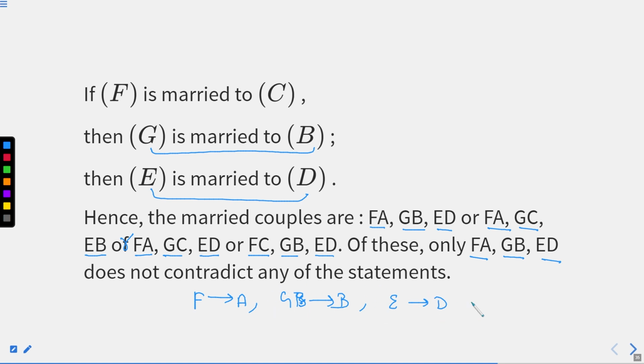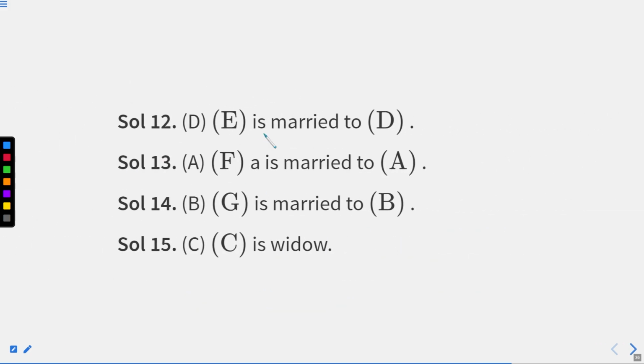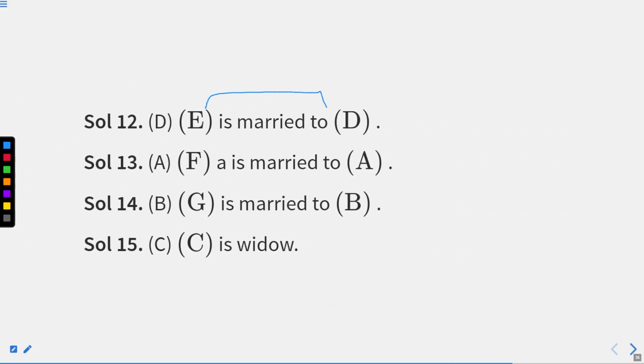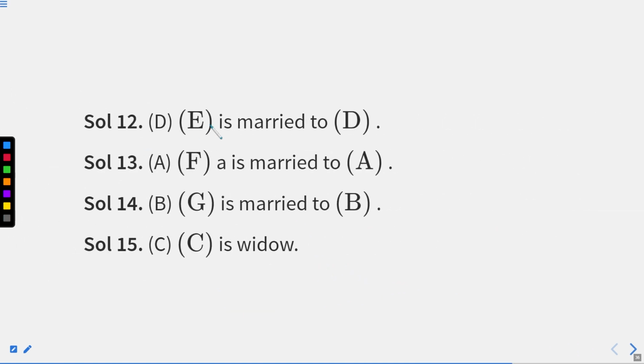One is remaining here, that is C. So definitely she may be the widow. We can easily predict that as well. Now we'll read the answer part. We know that who marries to E, we know that E marries to D. This is the answer of our first question. As soon as we are able to form that, we are able to figure out which pair is going good, which pair is perfect. So we are able to find that as well.